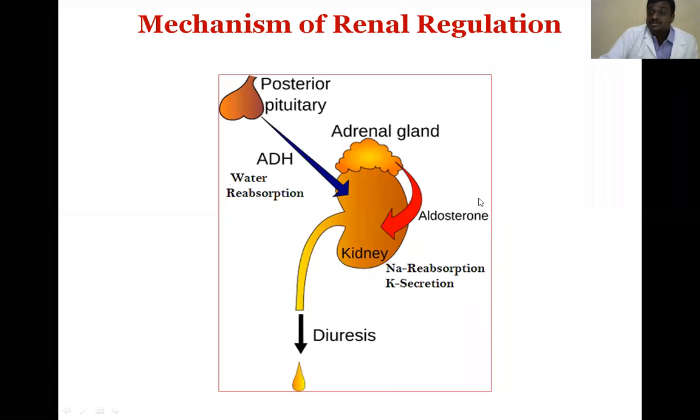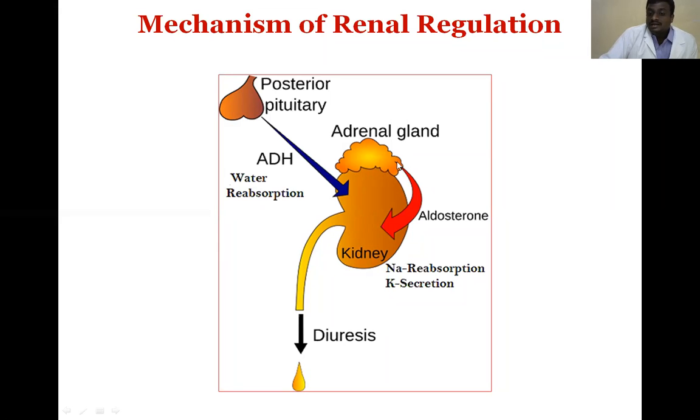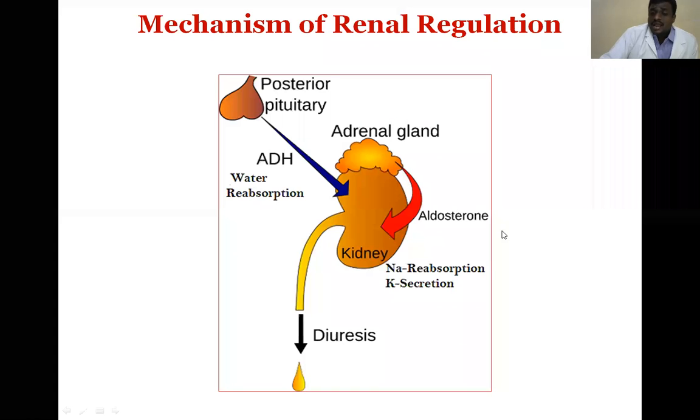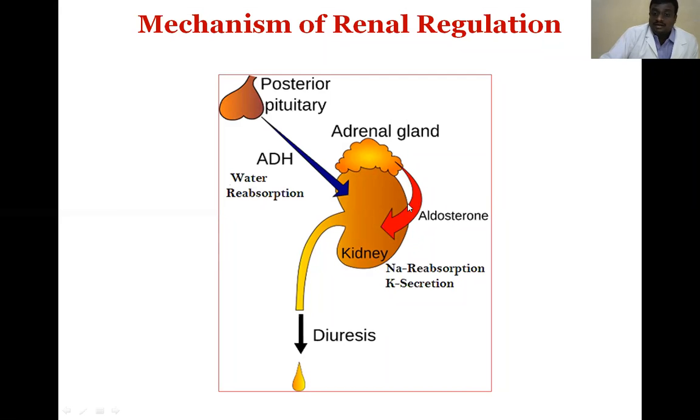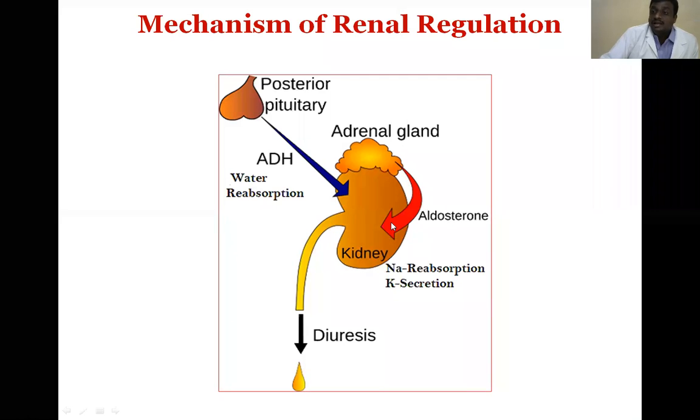Next one is aldosterone. So aldosterone synthesis takes place in the adrenal gland. So when the adrenal gland is activated, immediately it releases aldosterone. Aldosterone synthesis mainly depends on the sodium and potassium concentrations in the blood. When aldosterone is released from the adrenal gland, it reaches the blood, and from the blood it is transported to the kidney.